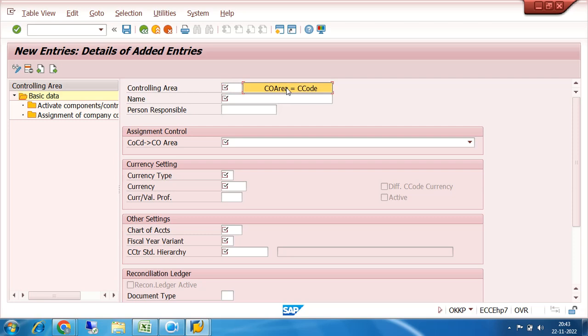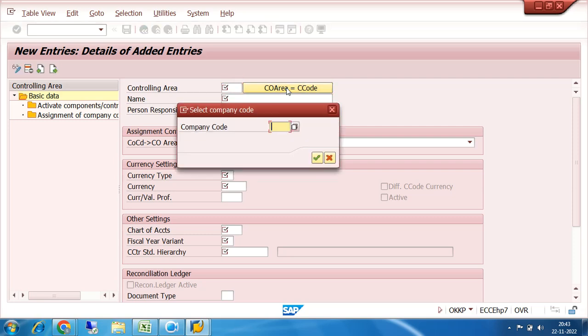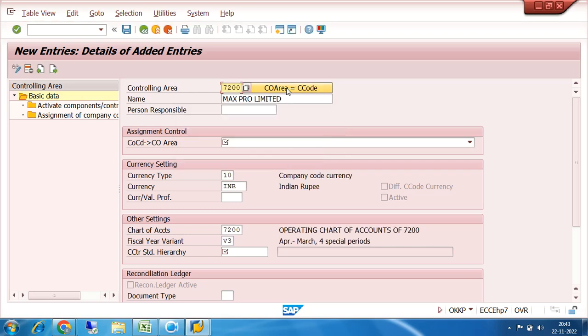I will give the same name, exactly the same as my company code. So better I will set the controlling area equal to the company code. I will give the company code identification 7200 and press enter. Once I press enter on 7200, everything was copied. The basic information relating to my company code in FI was automatically copied here.